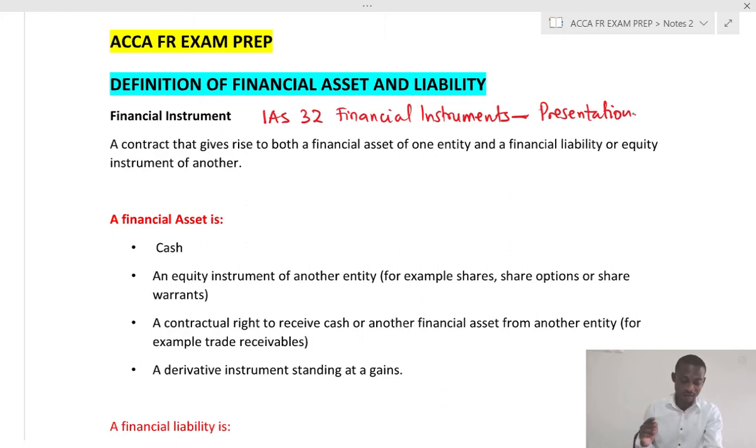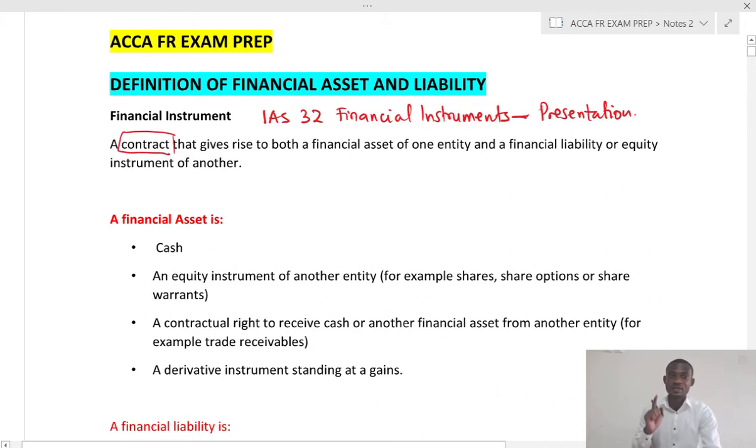So, to start with the definition of financial instrument, it says that a financial instrument is a contract that gives rise to both a financial asset of one entity and a financial liability or equity instrument of another. So you will notice that two main things are involved in the definition. The first part is that a financial instrument represents a contract between two or more parties. Now, the other point is that we have financial asset, financial liability, or equity instrument.